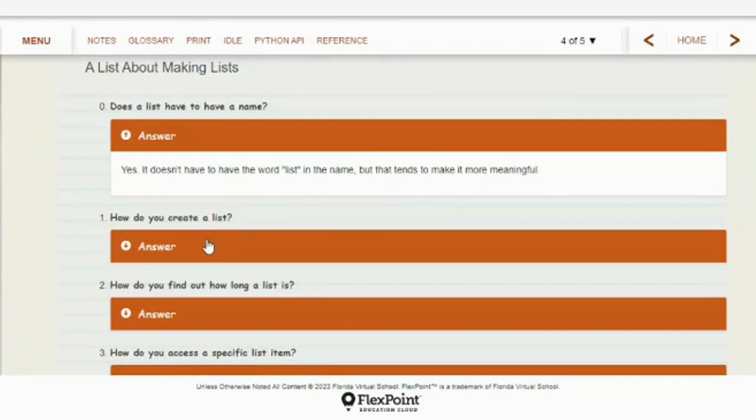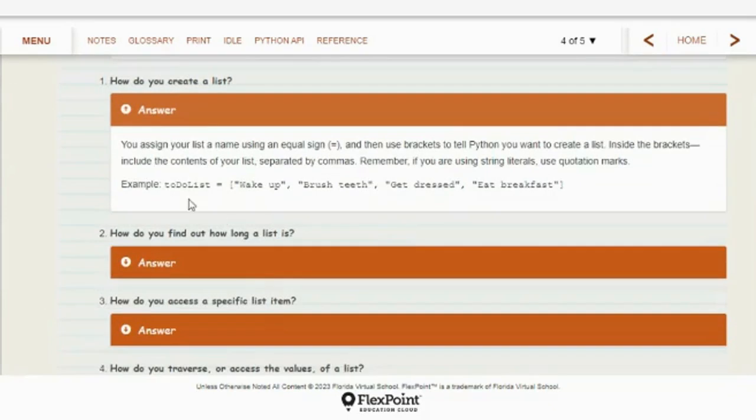How do you create a list? Well, we just looked at that. You assign a variable name, like to-do list, an equal sign, then the brackets, and then your items that are in your list. And remember, if you're using string literals, string values, you have to put quotation marks around them. So there's how you would create a list.